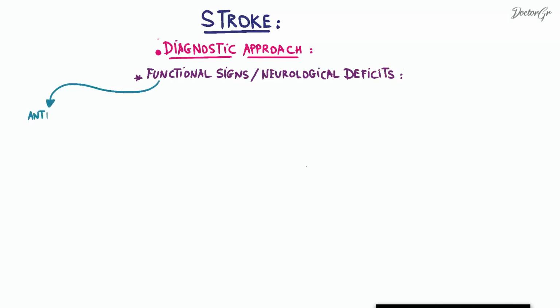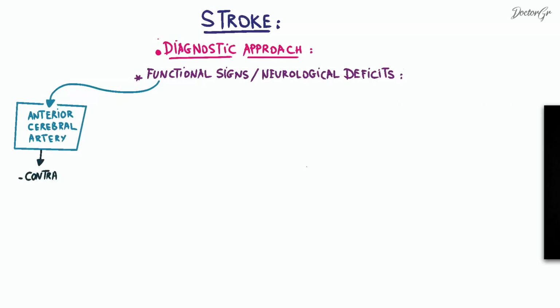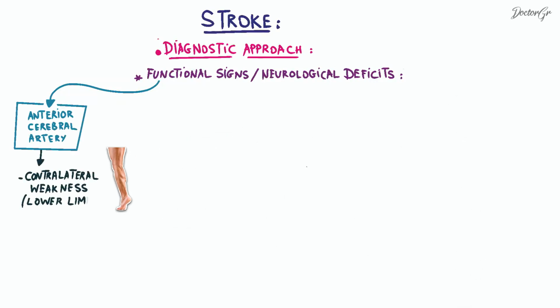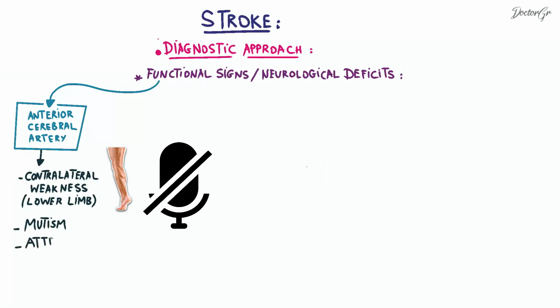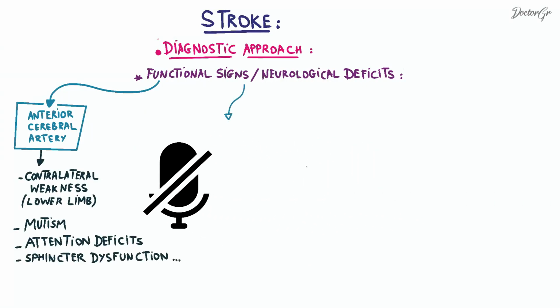For instance, the involvement of the anterior cerebral artery can result in contralateral weakness of the lower limb, mutism or inability to speak, attention deficits, sphincter dysfunction, and some other symptoms.